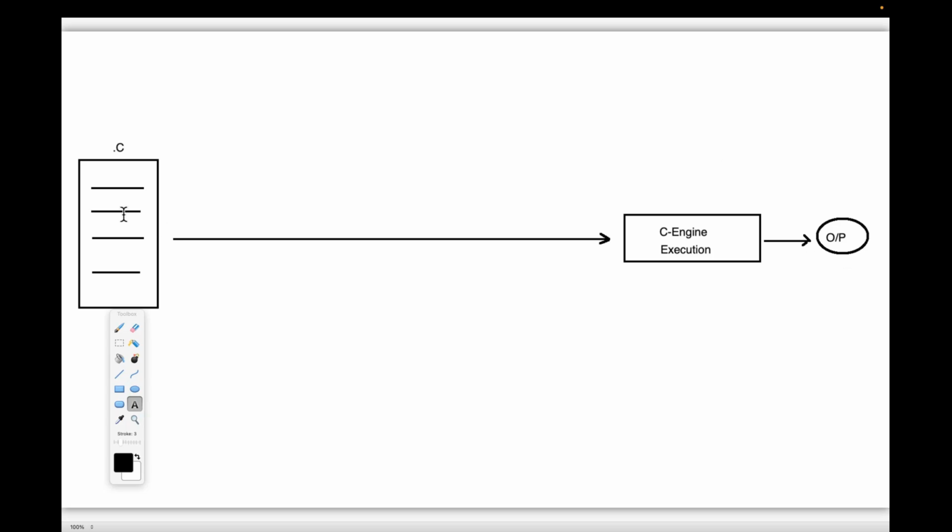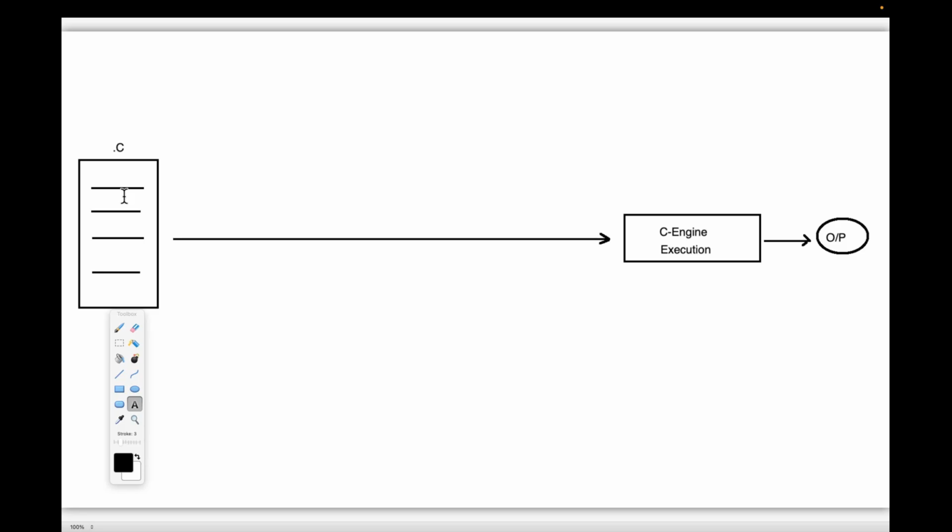Strictly I'm asking you, who has written the C program? Come on, guys. Who has written the C program? The C programmer has written the C program. Developer or programmer, whoever it may be, a C programmer has written this program. Is the C programmer a human being or not? Yes, definitely, the C programmer is a human being.